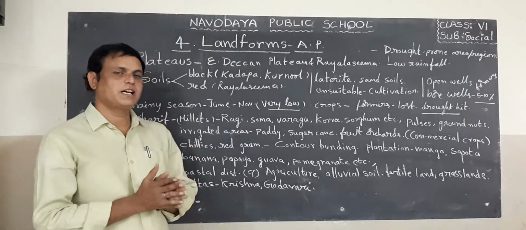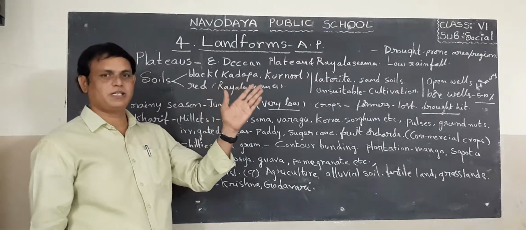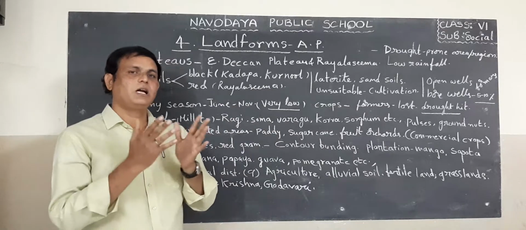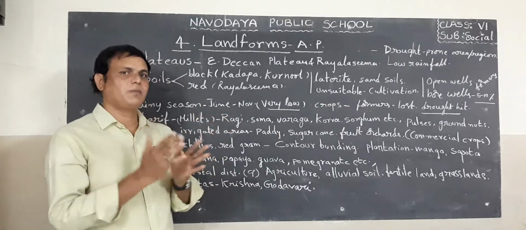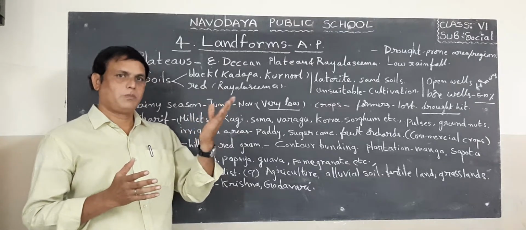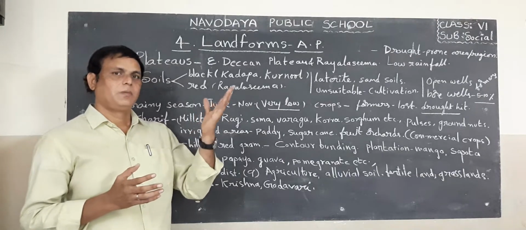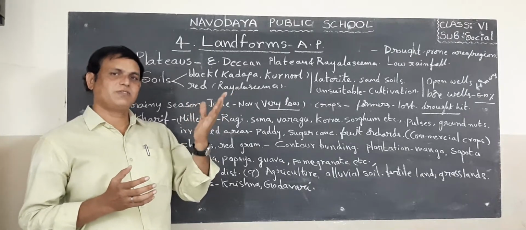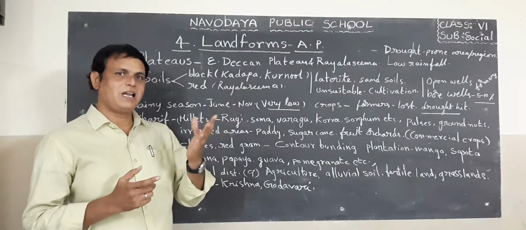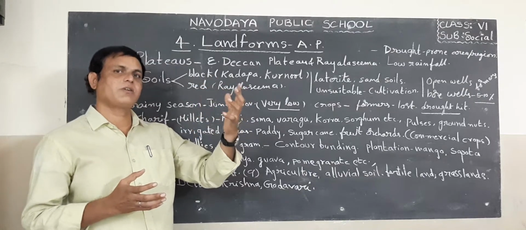We are in the 4th lesson. What is the 4th lesson name? The landforms of Andhra Pradesh. In the previous lesson, I already said what the main landforms of India are. For example, Himalayan mountains, Indo-Gangetic plains, Thar desert, plateaus, Eastern Ghats, Western Ghats, Eastern coastal plains, Western coastal plains, islands. So these are the main relief features or landforms of India.